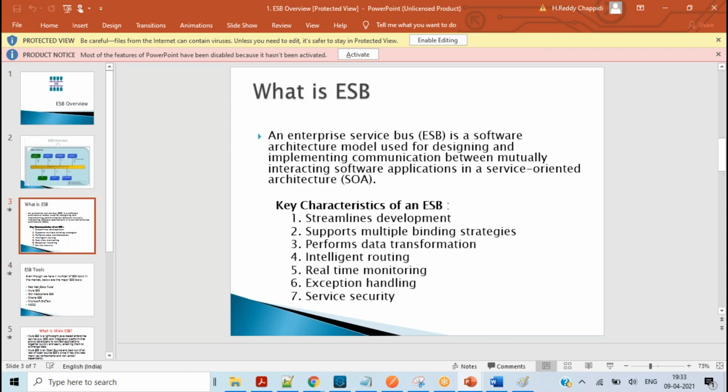Service oriented architecture is anything which involves a request and a response. Let's suppose you are going to consume some web service. Right now, take Facebook. Facebook has its own platform. If you want to get some response from Facebook, you hit the Facebook application, and the response comes back to you. That is a service oriented architecture. You are hitting something and you are getting the response.